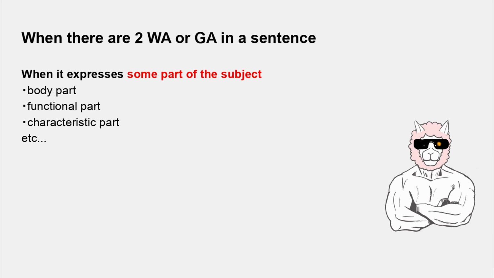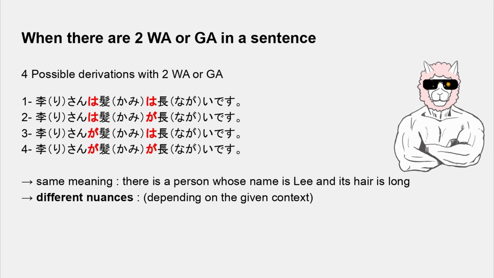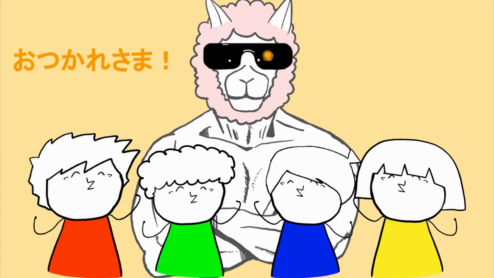So we learned that when there are two wa or ga in a sentence, it talks about some part of the subject. And you can have four possible sentences with the same meaning but with different nuances. Did you get it? And that brings us to the end of this course.